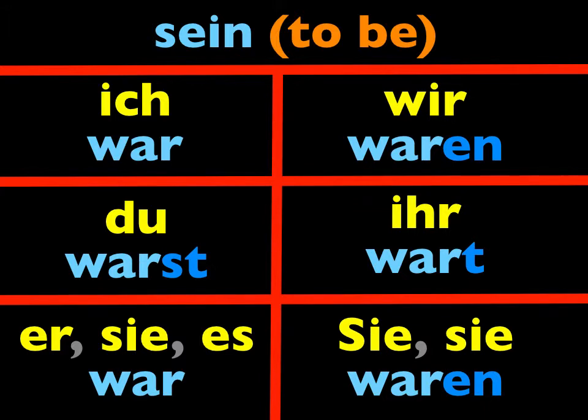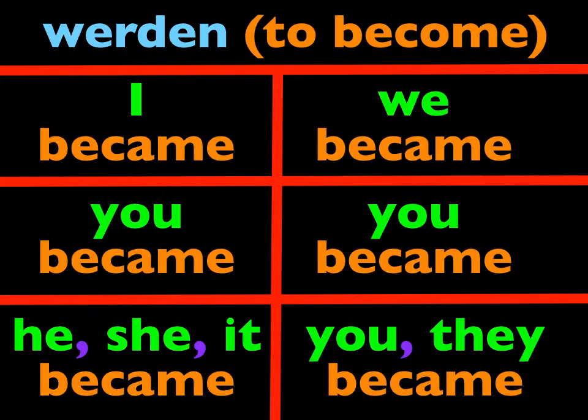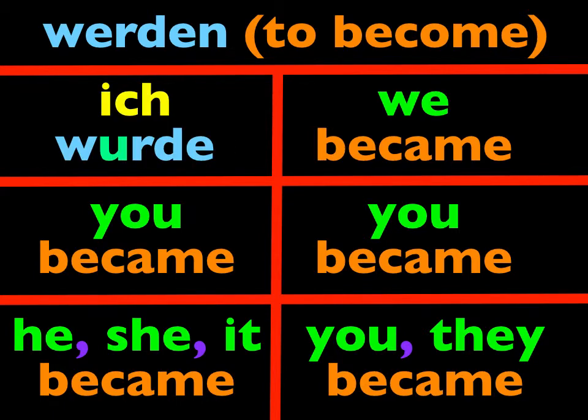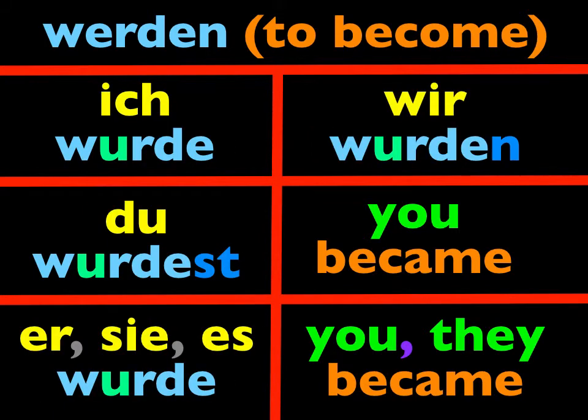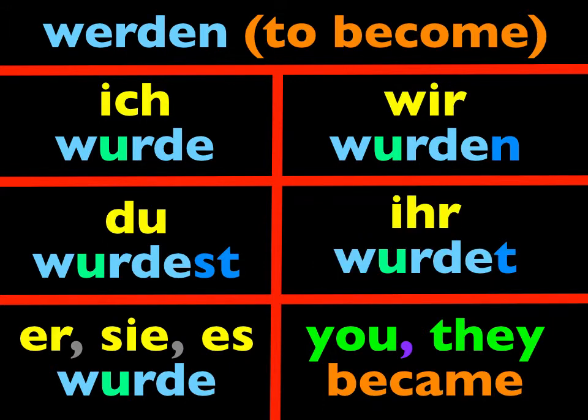The other strong verb that is almost always in the imperfect is werden, to become or to get, in the sense of like to get cold, to get tired, etc. Werden. And we've learned this verb in the present tense, but what about the imperfect? Well, here it is. Repeat after me. Ich wurde. Du wurdest. Wurde. Wir wurden. Ihr wurdet.